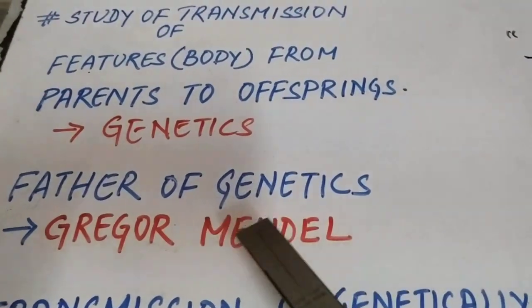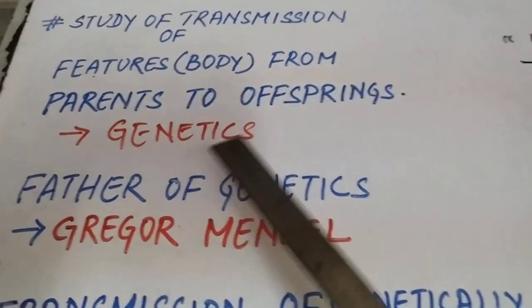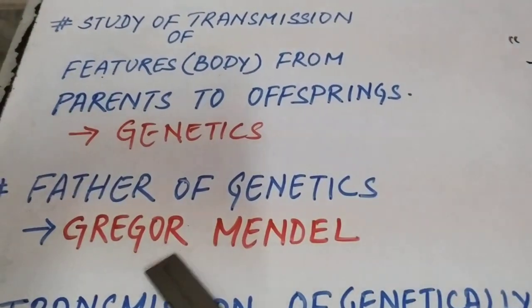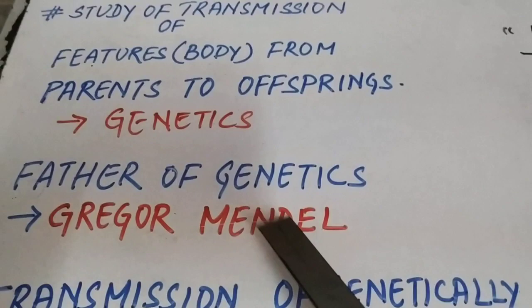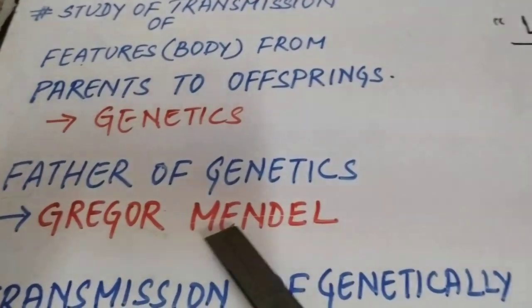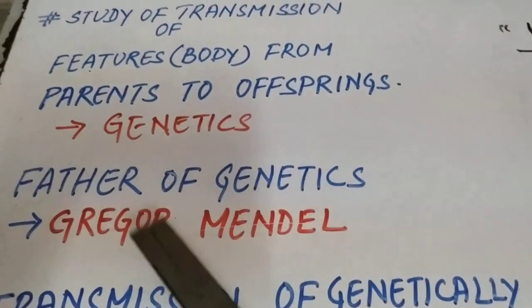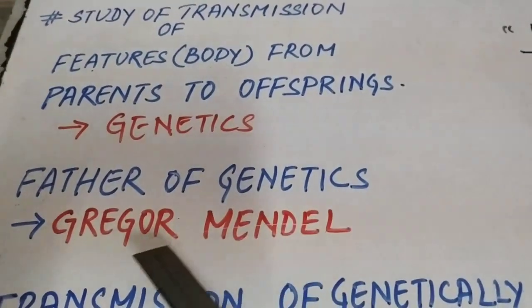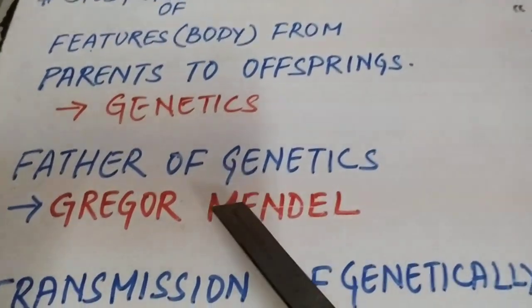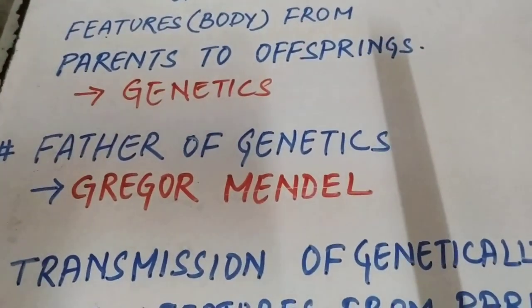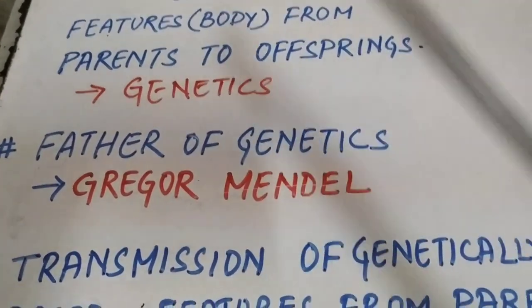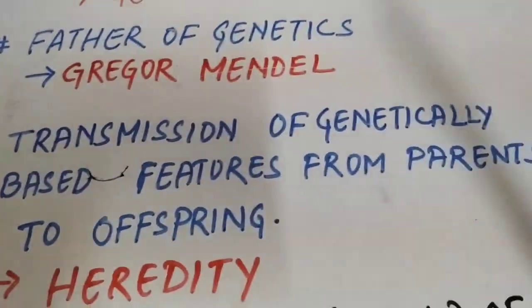Fine. Who is the scientist who discovered this transfer of genes? The scientist who discovered the transfer of genes is Gregor Mendel. Actually, the full name is Gregor John Mendel, but in the textbook it is given as Gregor Mendel. So no problem, either you can write Gregor Mendel or Gregor John Mendel. So who is the father of genetics? The answer is Gregor Mendel. Very, very important question from the examination point of view.